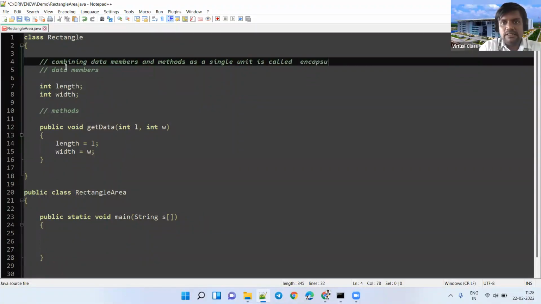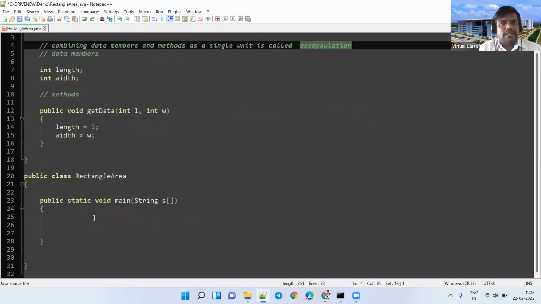So you have to remember the terminology. Explaining encapsulation: normally the class combines the data members and methods together as a single unit. We call that property encapsulation. So that is the meaning of encapsulation. We can discuss some more advantages of encapsulation in the coming sessions slowly, but you have to be familiar with the term. The term is encapsulation.